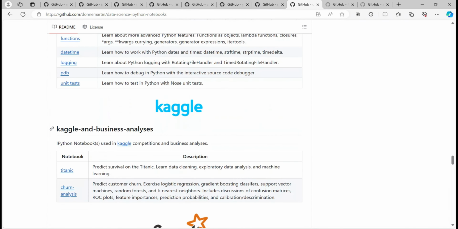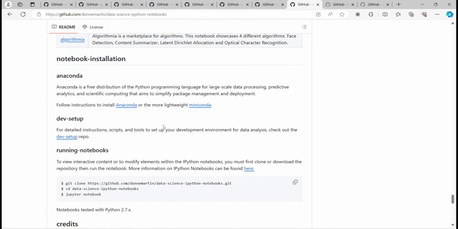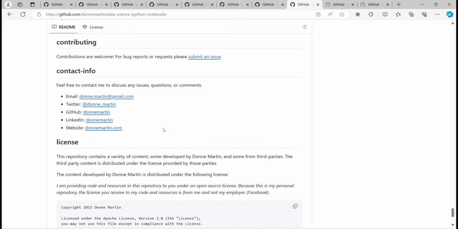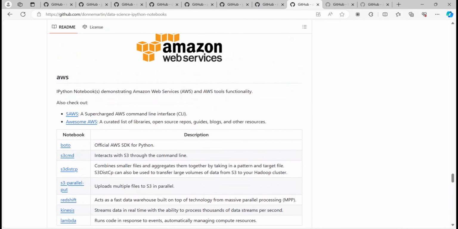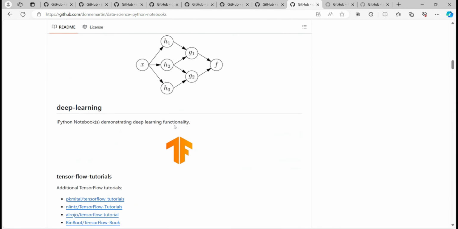Okay, then Python data, Kaggle business, Spark, AWS commands, misc, queries, then other things are listed, so you can pretty much explore, and they have listed some great resources here, tutorials regarding every other Python library, like pandas and all those things. So you can explore this thing, right?